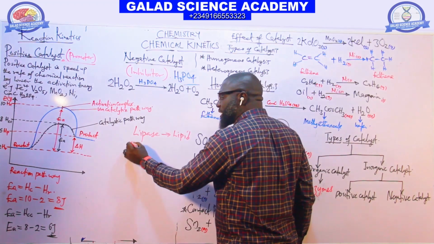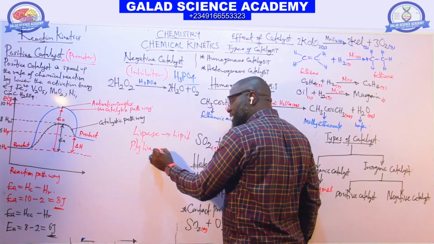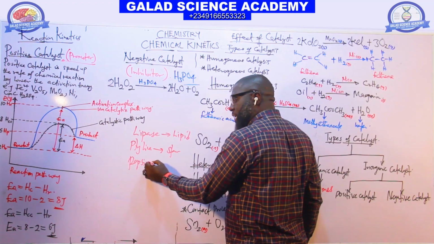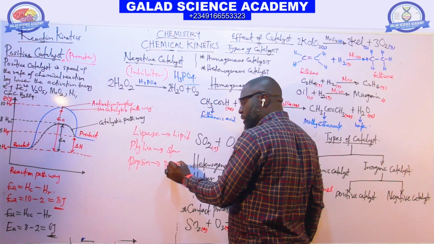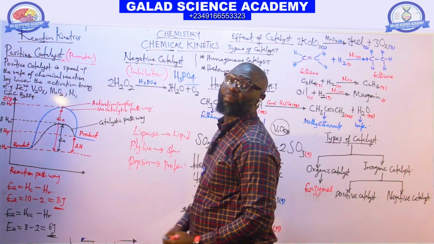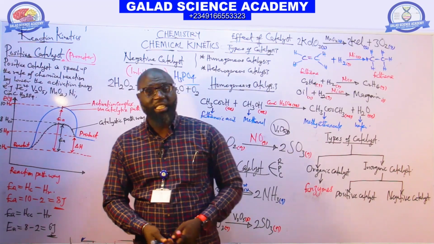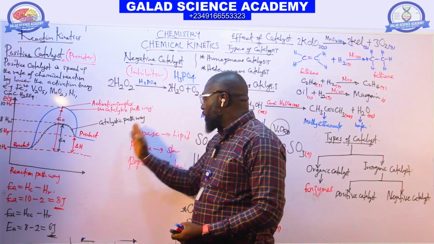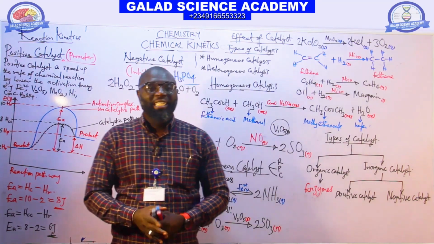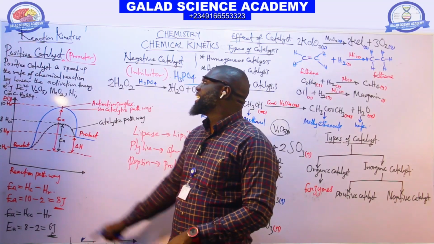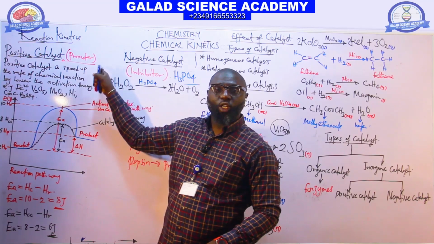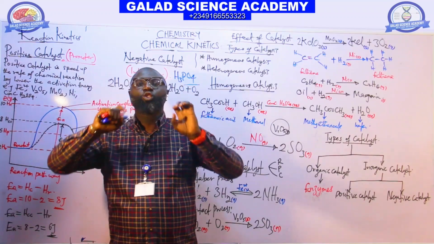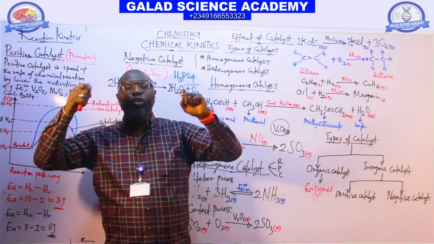So we have the enzyme ptyalin in the mouth, which acts on cooked starch. We have the enzyme pepsin, which acts on protein. And others, we have enzymes in the succus entericus, amylase, sucrase, and others. All these are biological enzymes. That is all about reaction kinetics, the factors that affect the rate of chemical reaction. The last aspect of this topic is the mathematical proving of orders of reaction.